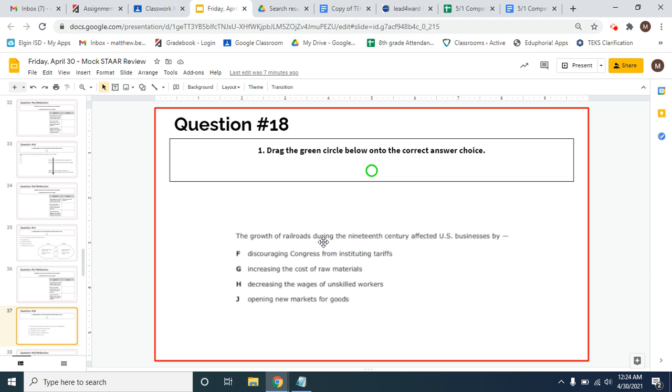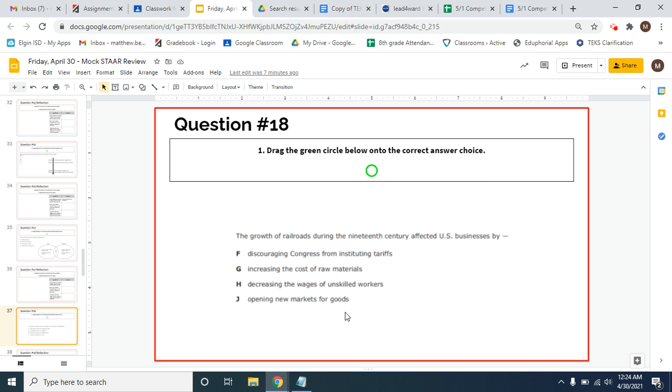All right, this question says the growth of railroads during the 19th century affected U.S. businesses by. So remember, anytime we're talking about improved transportation, you're able to move people and products much more easily, right? So in this case, if we're talking about businesses, we're talking more about products, right? If you have a railroad, you can move your stuff further, faster, right? The correct answer here would be J, right? It opened new markets for goods.